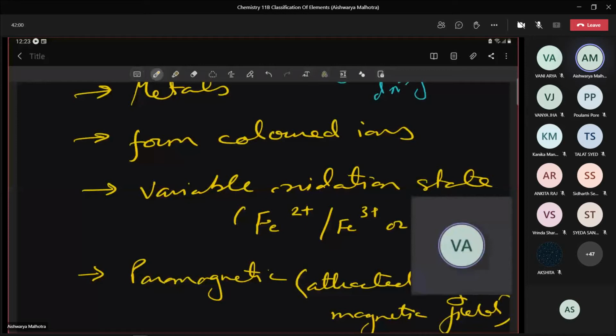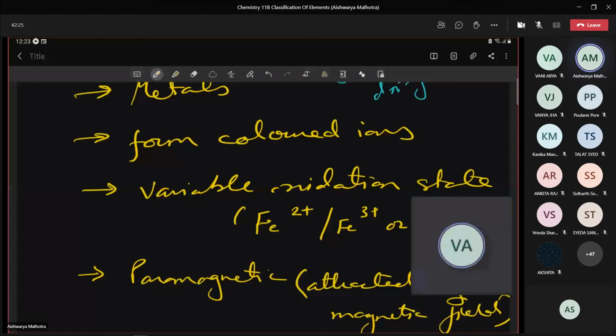So they are usually forming colored compounds or colored complexes. What is the reason? The reason is the presence of partly filled d orbitals. The electrons can easily get excited, move to a higher shell and come back to the ground level. They emit radiation and most of this radiation falls in the visible region.